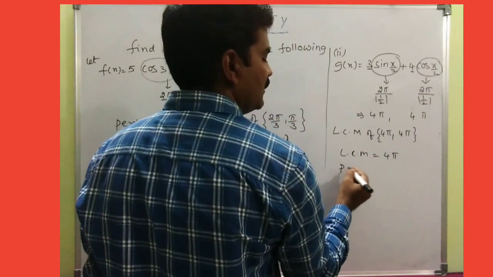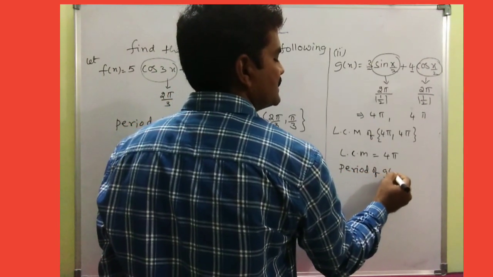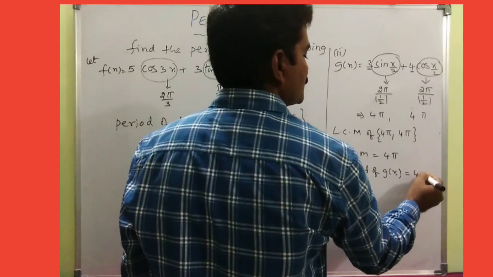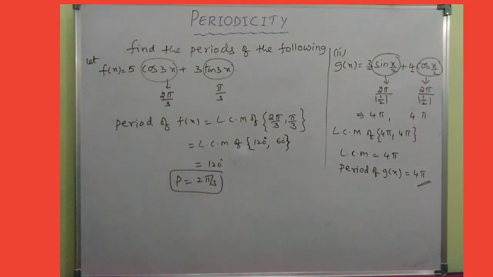Therefore the period of the given function, which we treated as g of x, is equal to 4 pi. So in this way, my dear, when two or more functions are involved, we need to go for the LCM and then decide the period.